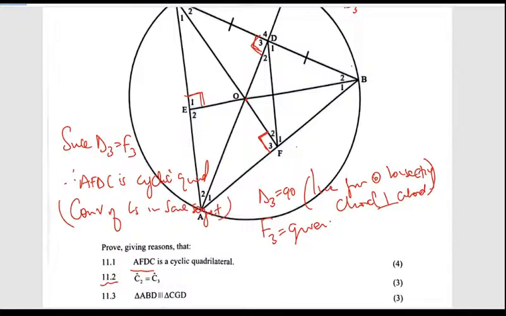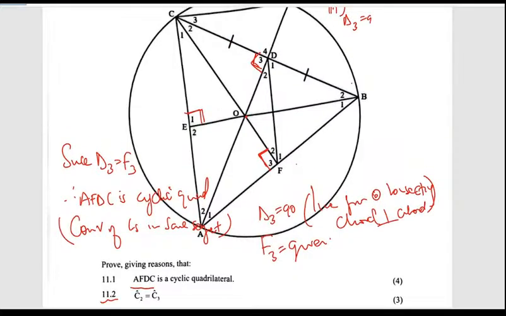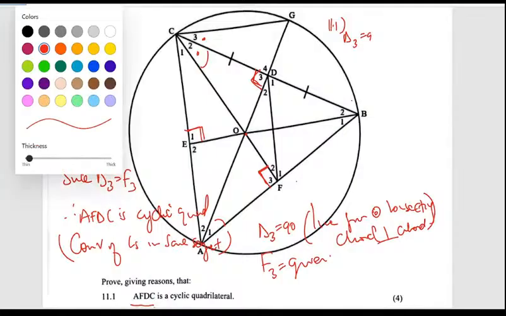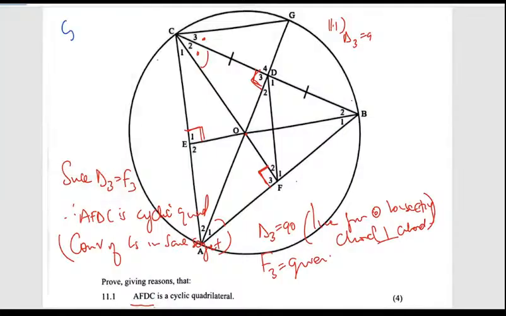And then can we prove that C2 is the same as C3? Can we prove that C2 is the same as C3? So in other words, they want us to prove that this line bisects those two. Okay. So what we need to do is, what is C2? We know that C2 is going to be the same as A1, since we've just proved the bow tie kind of approach. So C2, let me just use this. Okay, C2 is the same as A1, because of that.